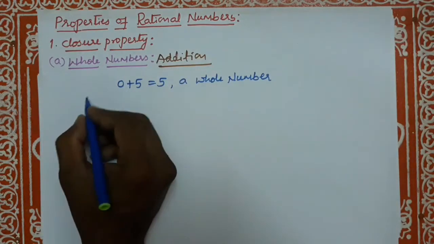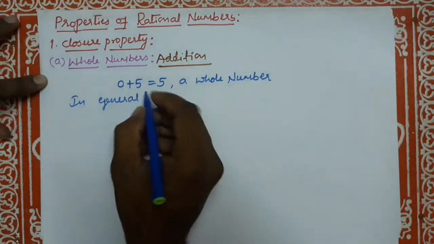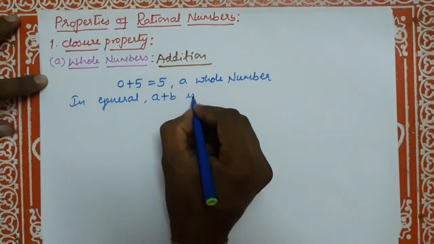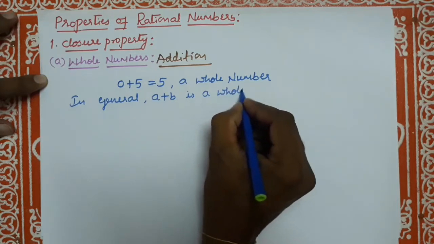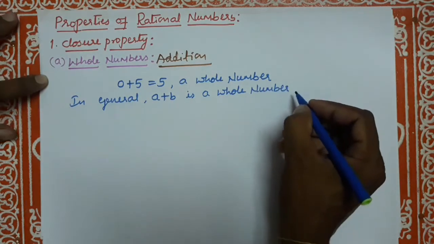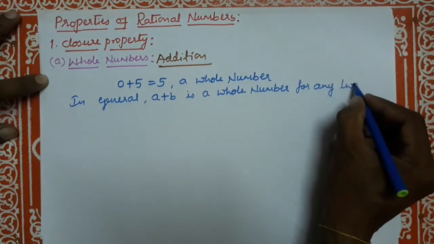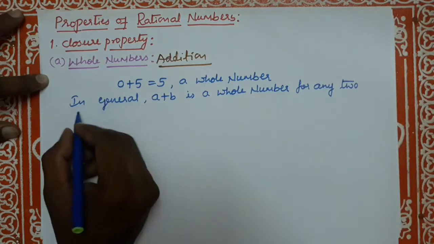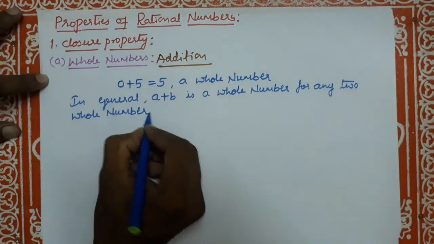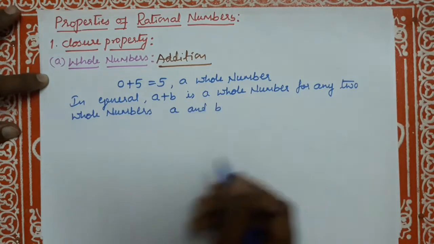In general, A plus B is a whole number for any two whole numbers A and B.